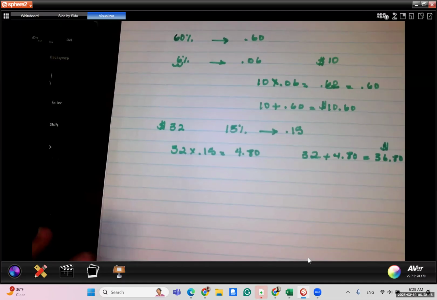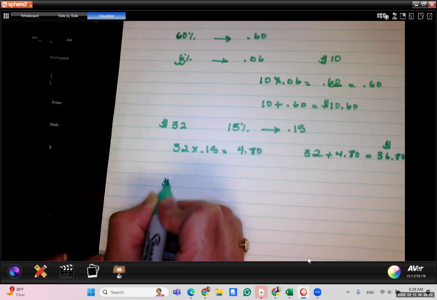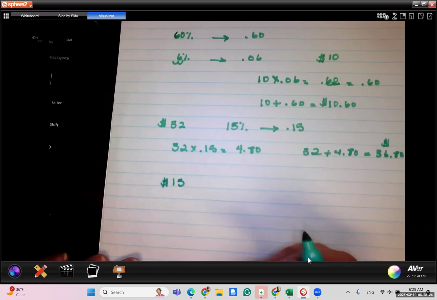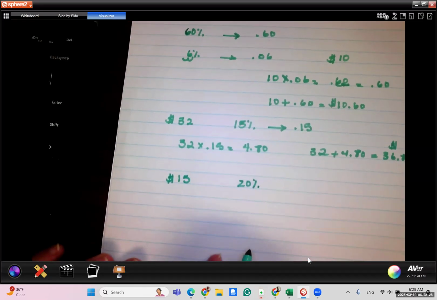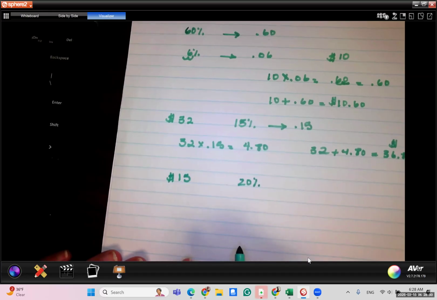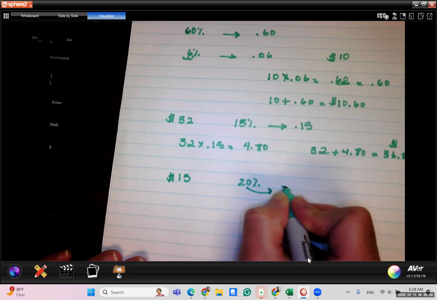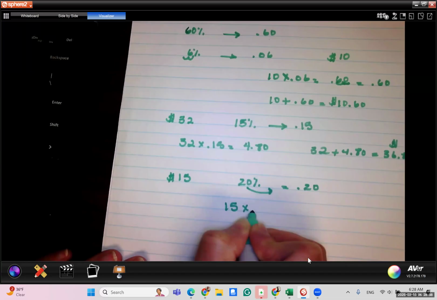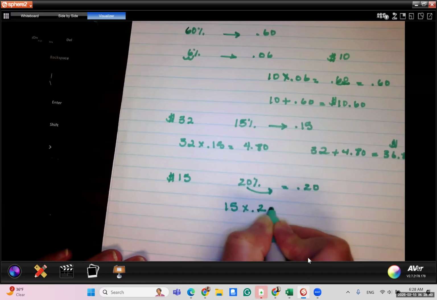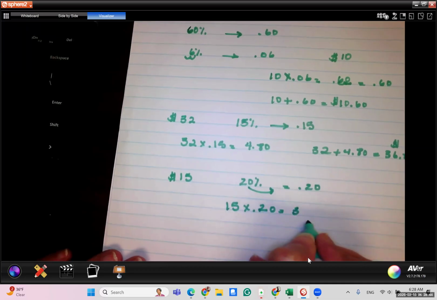Now, sometimes it's just a little bit different because you have discounts. Let's say you have a $15 purchase or item, and it's off by 20%. Okay, you still would find the amount of discount the same way by multiplying. First, we're going to change this into a decimal, which will be 0.20, and then we're going to multiply it by the original amount. Okay, and that's going to give me 3. All right, that's the amount of discount.